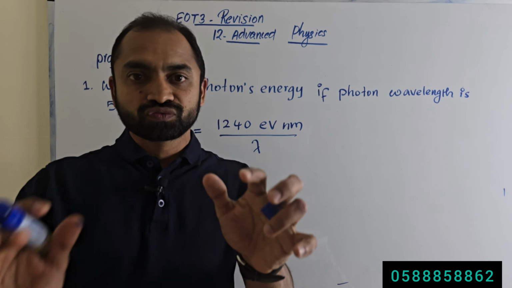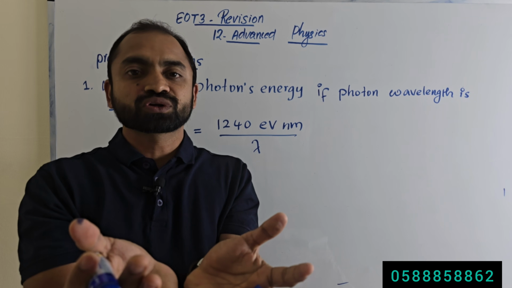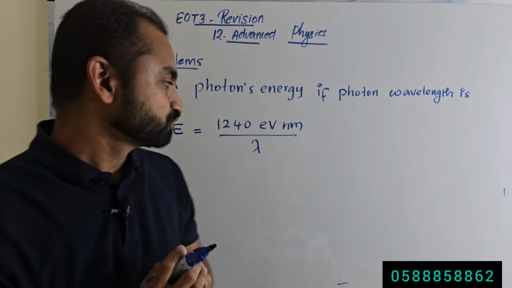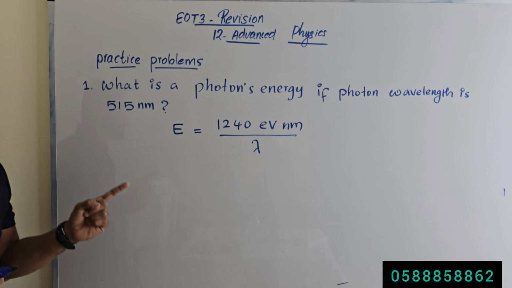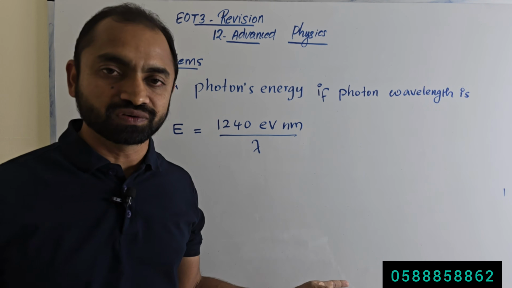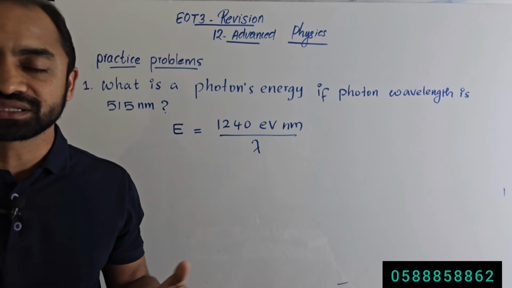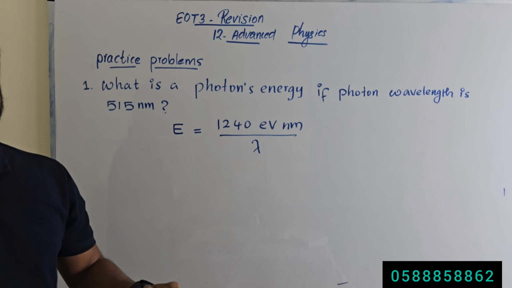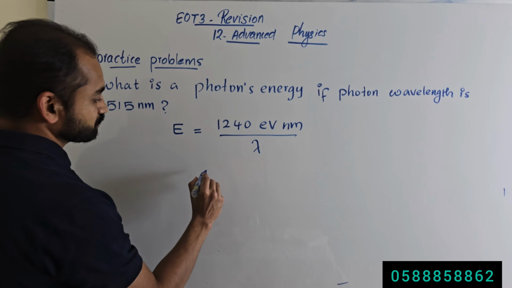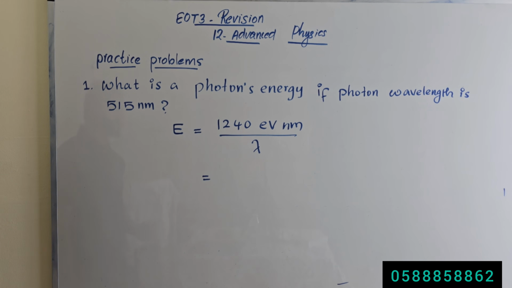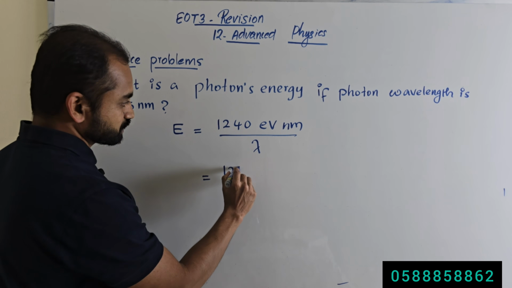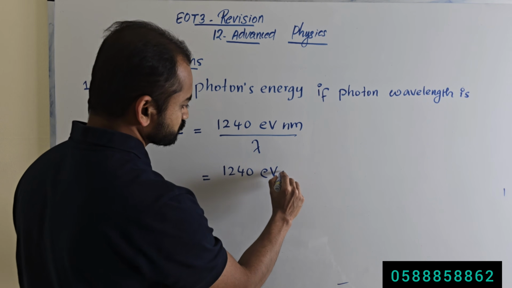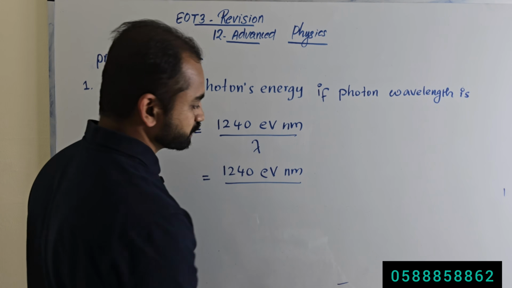What is a photon? A photon is a packet of electromagnetic radiation, a packet of energy. So the energy of a photon in terms of wavelength: if the wavelength is given, energy equals 1240 electron volt nanometer divided by wavelength lambda, where lambda is the wavelength. For this question, we will calculate the energy as 1240 electron volt nanometer divided by wavelength.